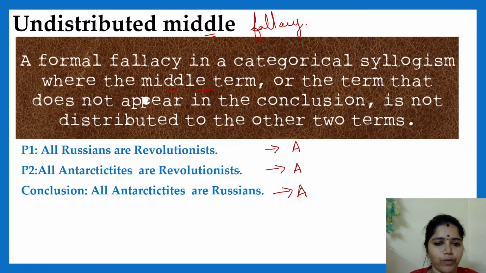Next, what you have to find is, in an A type sentence, what is being distributed? Subject or predicate, both, or none? In A type sentences, what is distributed? Yes, very good.